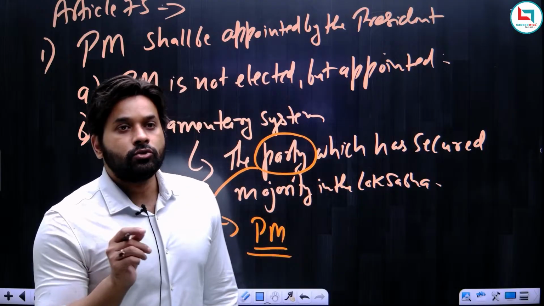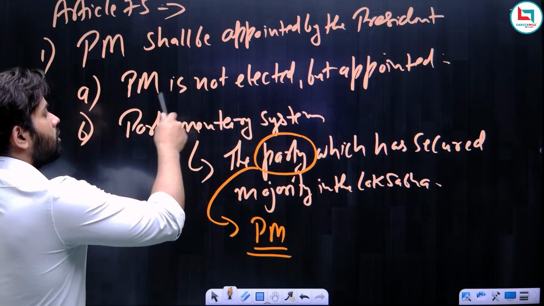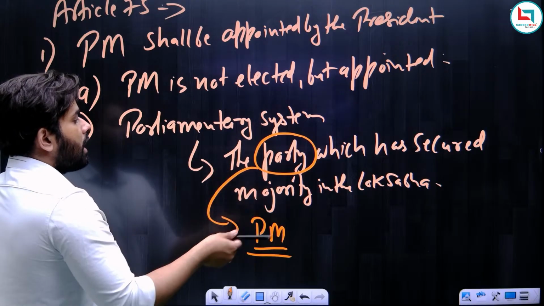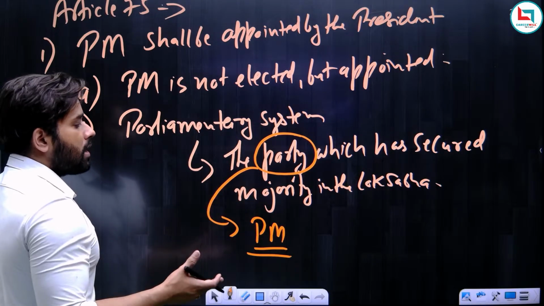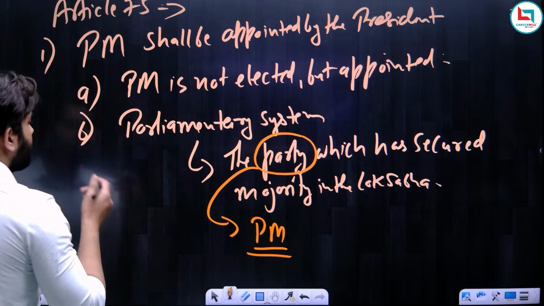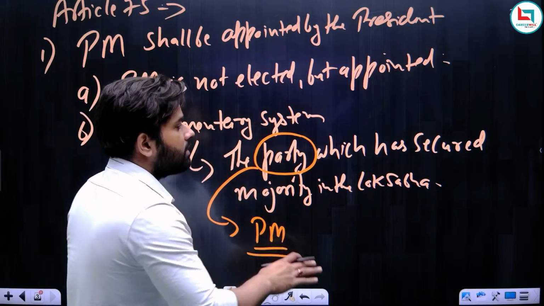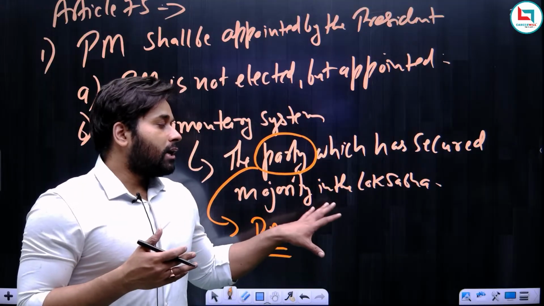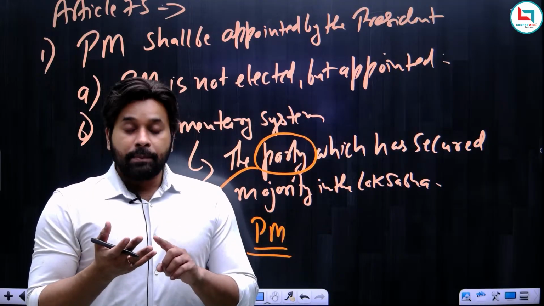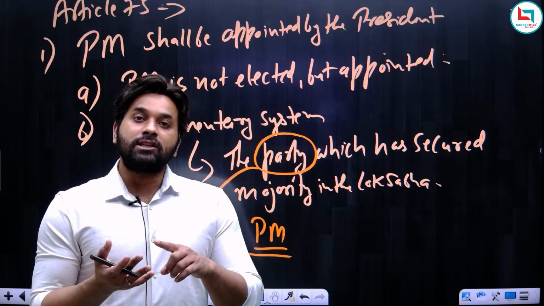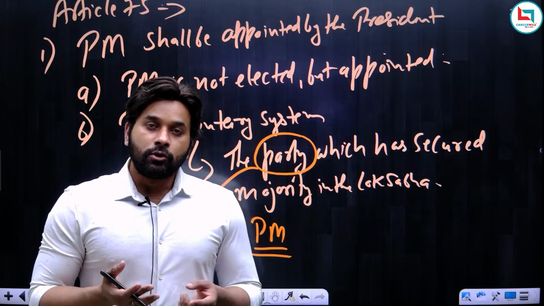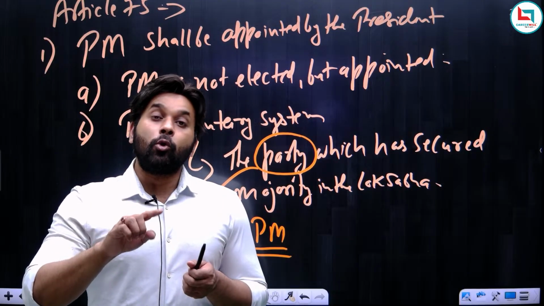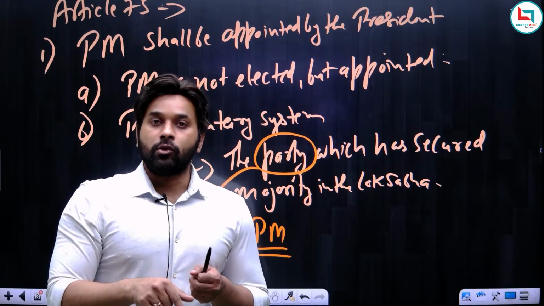So I hope these two things are clear, that the PM is not elected but appointed, and parliamentary system convention is the party which secured the majority in the Lok Sabha, the nominee of such party is appointed as the prime minister. Now one more thing, right now what I have explained is that the president can appoint a person only when he has proved majority in the Lok Sabha. So you should not think in this way that a person can become a prime minister only when he has proved majority in the Lok Sabha.